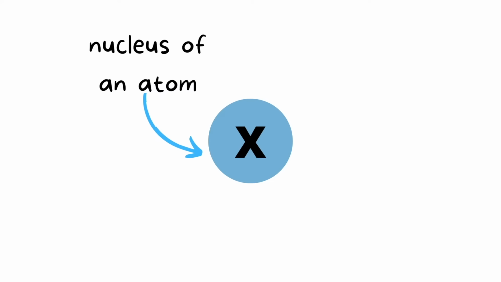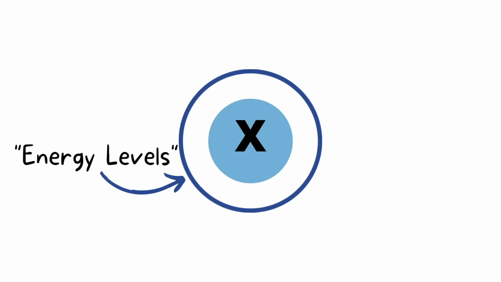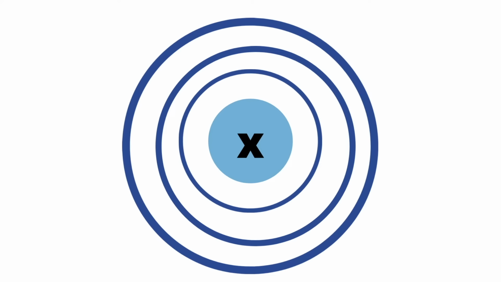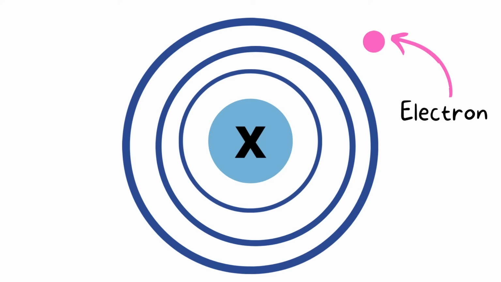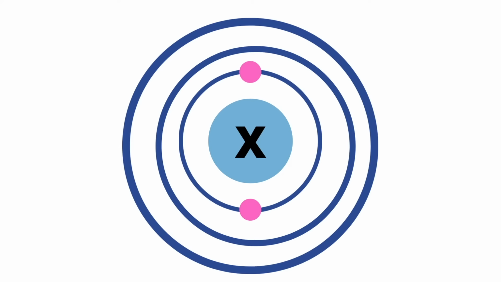The nucleus of an atom in the center with X for now representing the element. Surrounding the nucleus, we represent the energy levels with these rings. Here we have 3 rings, so we would say that this atom has 3 energy levels. We also have electrons. These electrons hang out around these energy levels. We always fill these energy levels starting with the innermost, then working our way out towards the outermost. So we fill up the innermost and then we go on to the next shell.